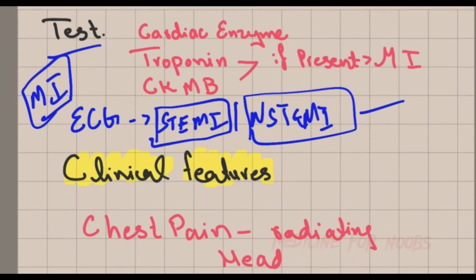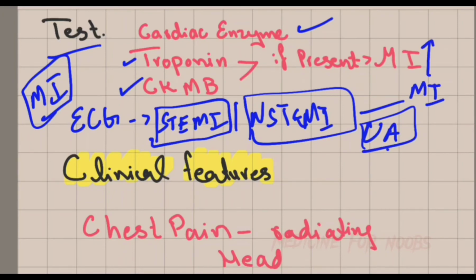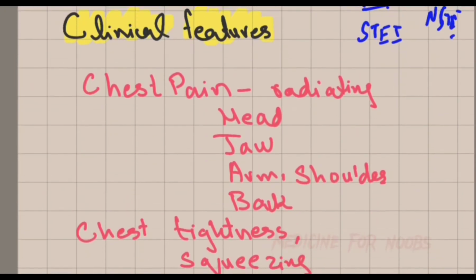So the picture of NSTEMI is similar to that of unstable angina. So that's why we do the cardiac enzyme tests, troponin and CK-MB. If these enzymes are elevated, then it will be MI, whether it is STEMI or NSTEMI. Cardiac enzyme is the best thing to differentiate MI from unstable angina.